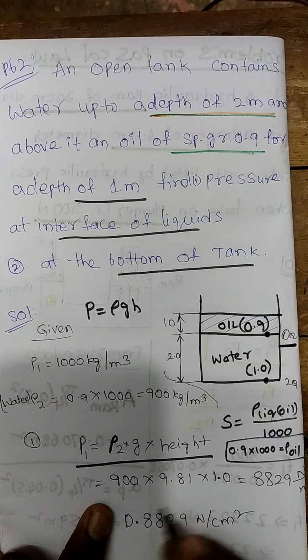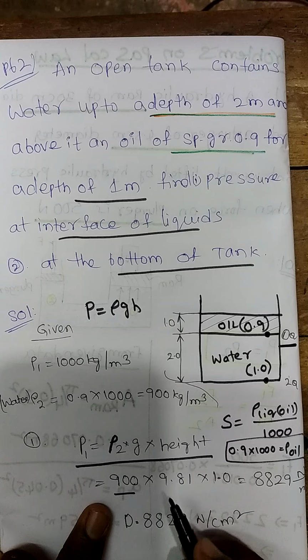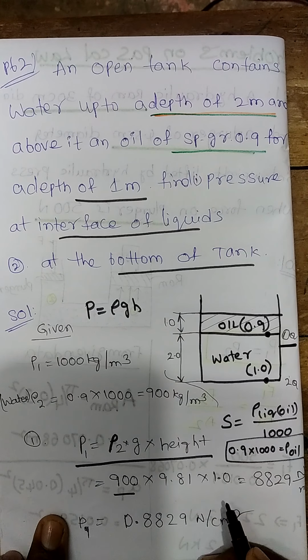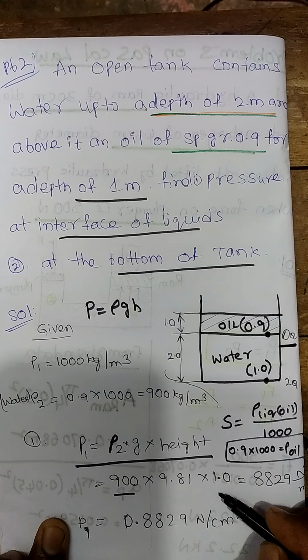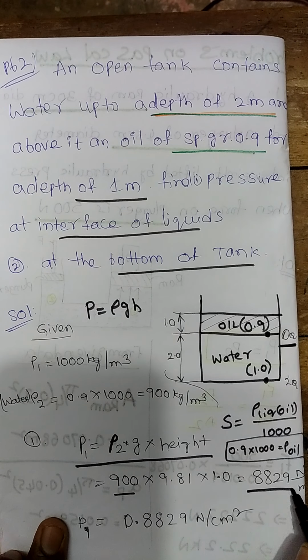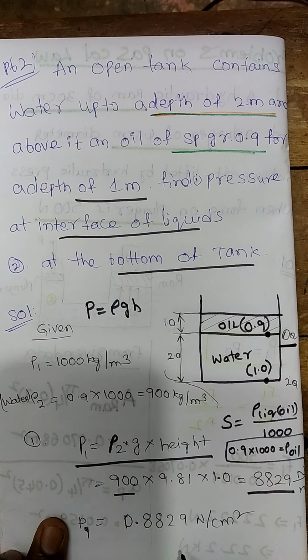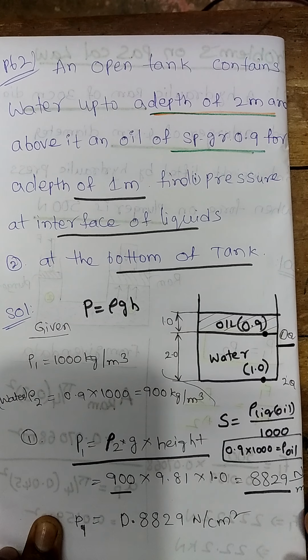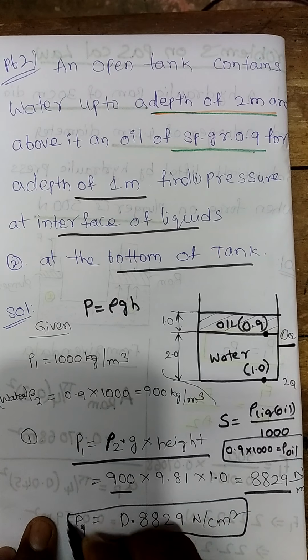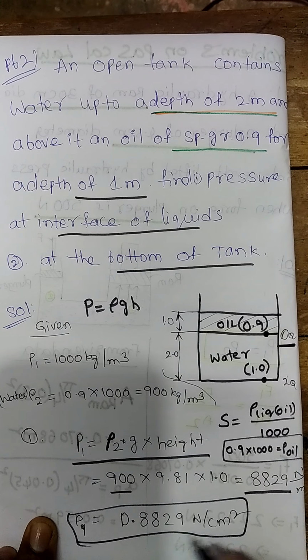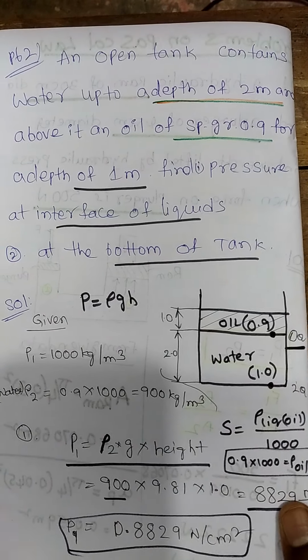Just we got, it is 900 into 9.8 into, what is the height it has? 1. So if you substitute and solve it, it comes out to be 8829 Newton per meter square. If you convert this to centimeters, the value is 0.8829 Newton per centimeter square.